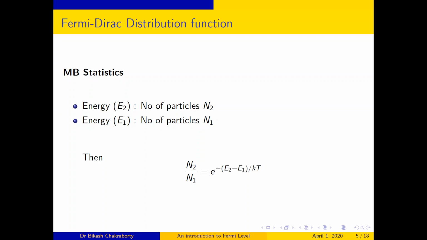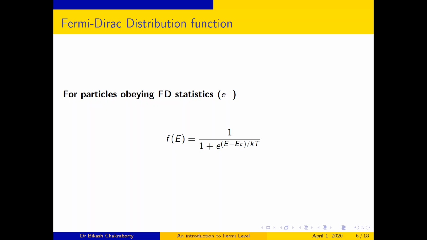Now the question is, what would be the probability distribution function in case of FD statistics? It would be f of E is equal to 1 divided by 1 plus e to the power (E minus EF) by kT. I am not going to derive it. We will derive it in statistical mechanics. Now, I want to define the Fermi level. This EF is the Fermi level, the energy of the Fermi level.